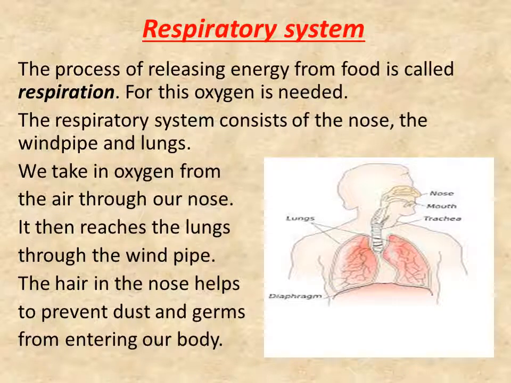Children, let us learn about the respiratory system. The process of releasing energy from food is called respiration. For this, oxygen is needed. The respiratory system consists of the nose, the windpipe and lungs. You can see here in the diagram how it is shown, how we can breathe through these organs.